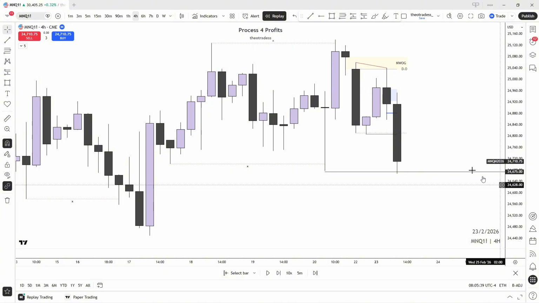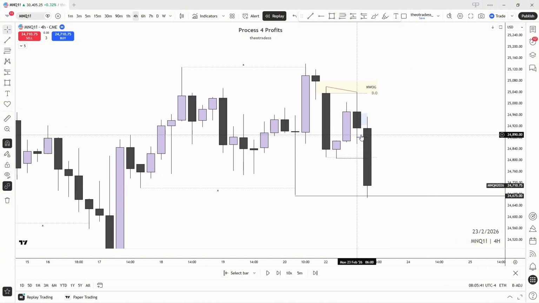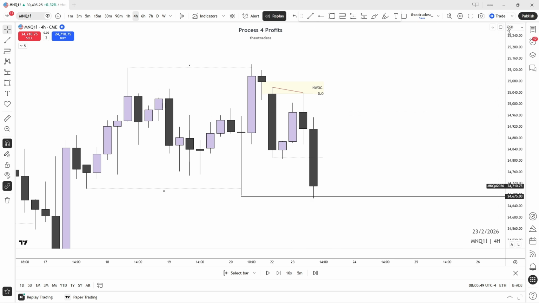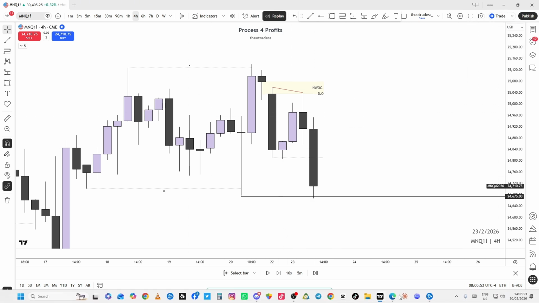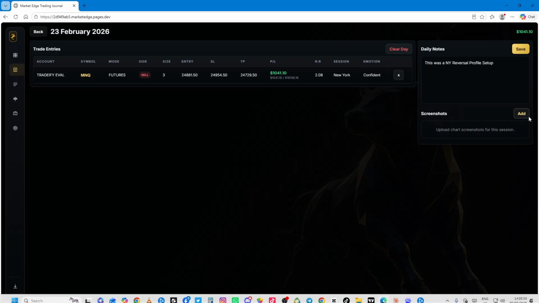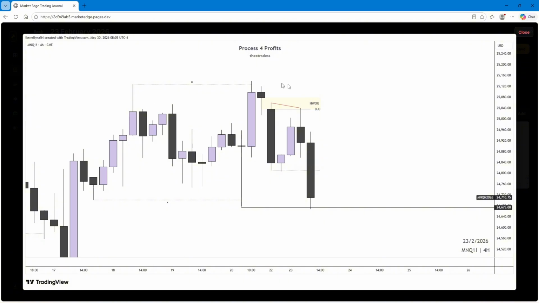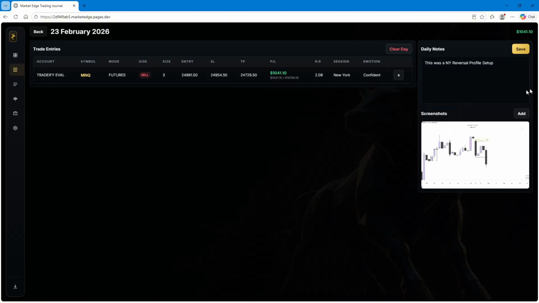So this originally originated for me from the 4-hour time frame. So that's what I'm gonna put in here. 4-hour. And I'm just gonna add it in there. There we can see. Beautiful.